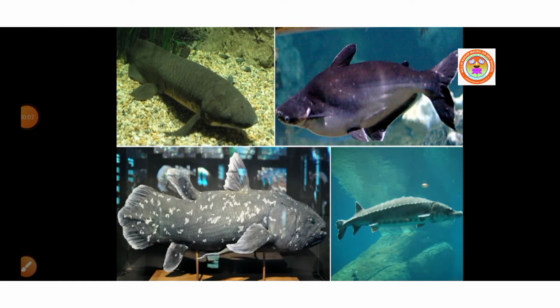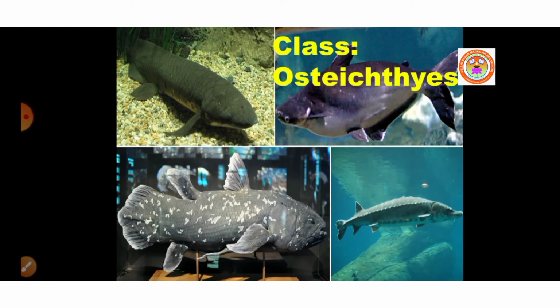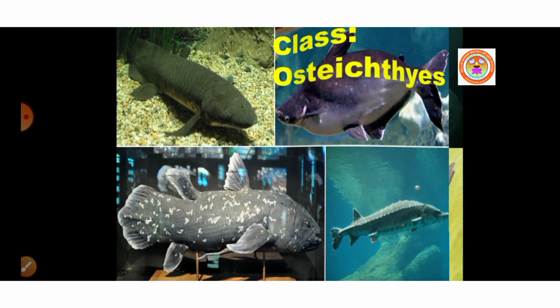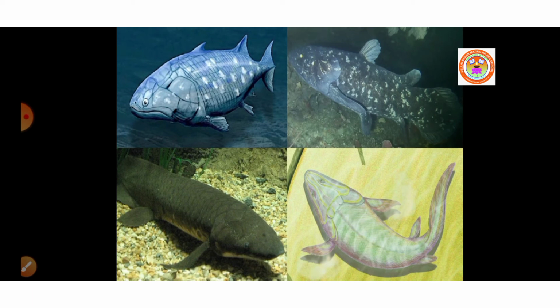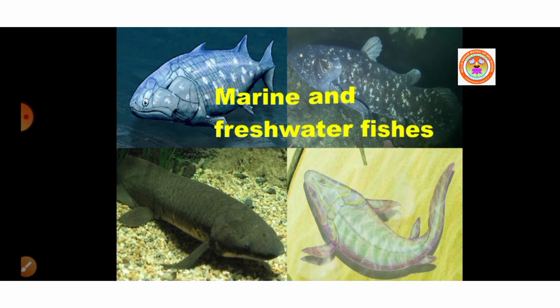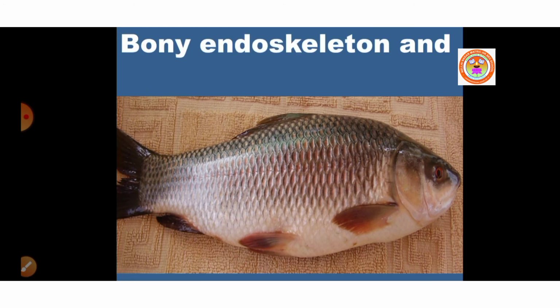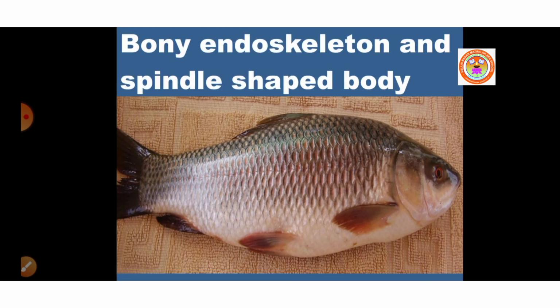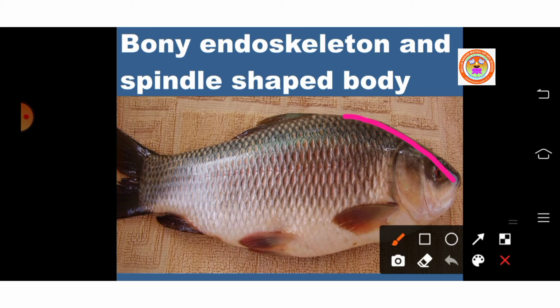Now let us see the next class, that is Osteichthyes. Osteichthyes means bony fishes. It includes both marine and freshwater fishes with bony endoskeleton and spindle-shaped body. This is called spindle-shaped body.